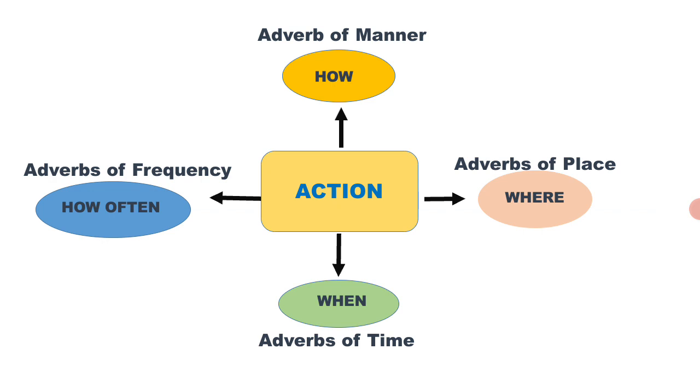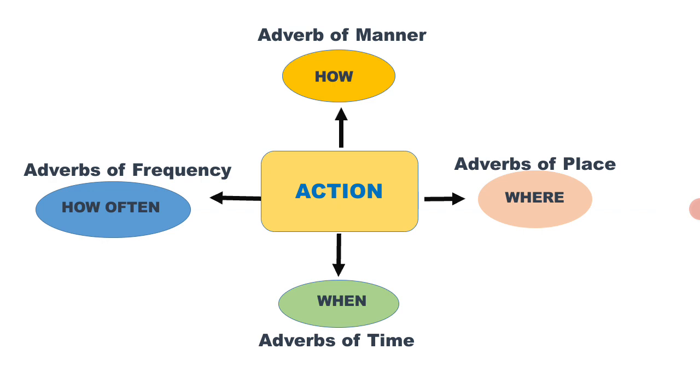Now we will see each modification with some examples to make things very clear. How does an adverb modify or change the verb or action performed in the sentence? How often, how, where, when: all these are the types of adverbs.